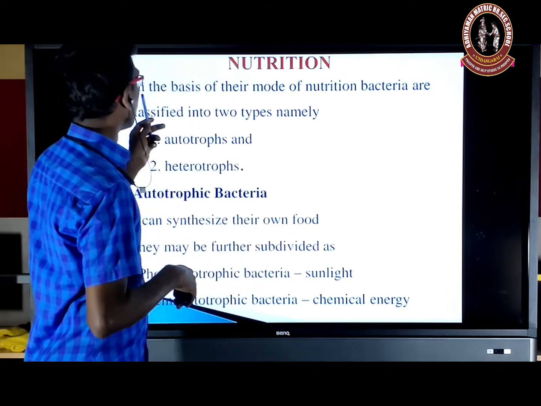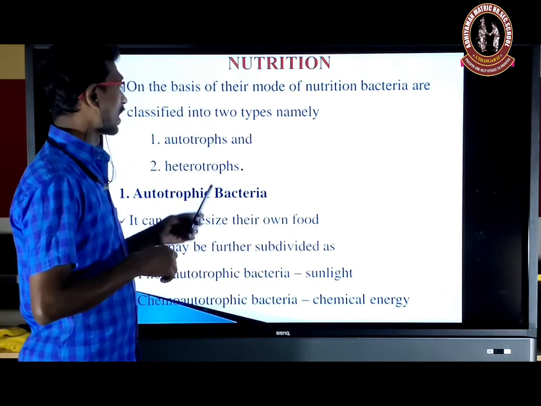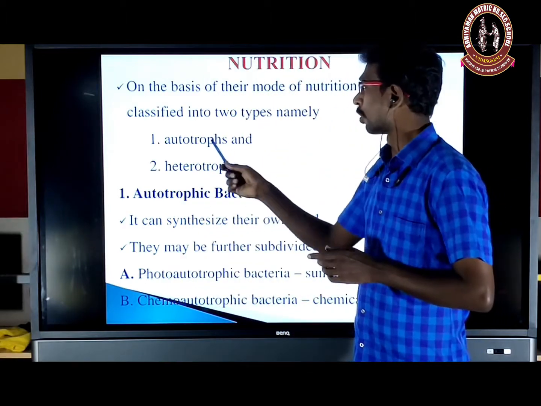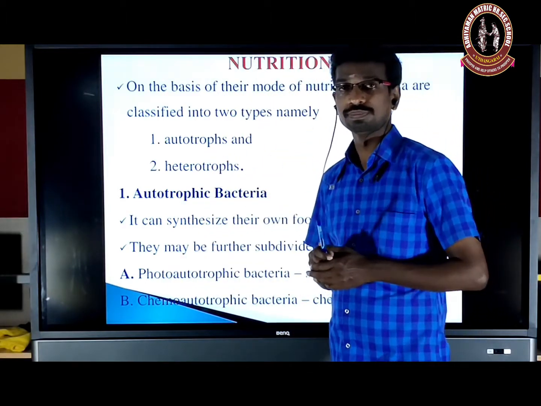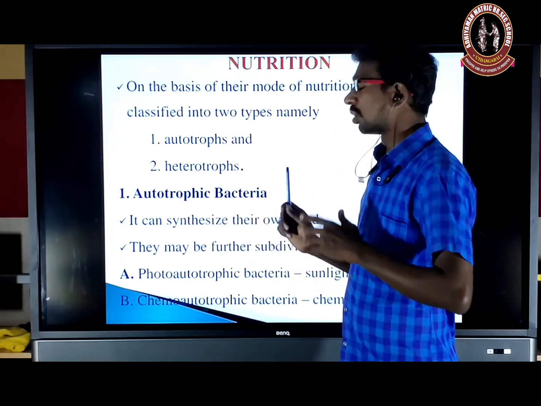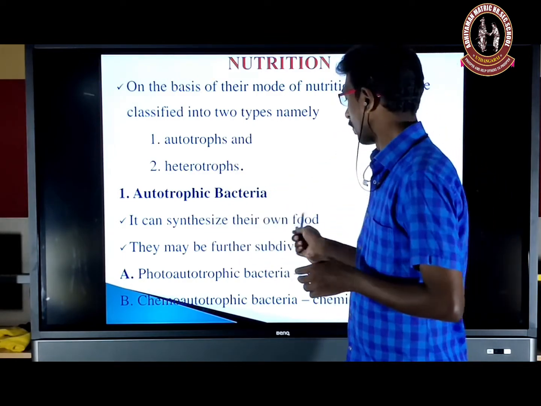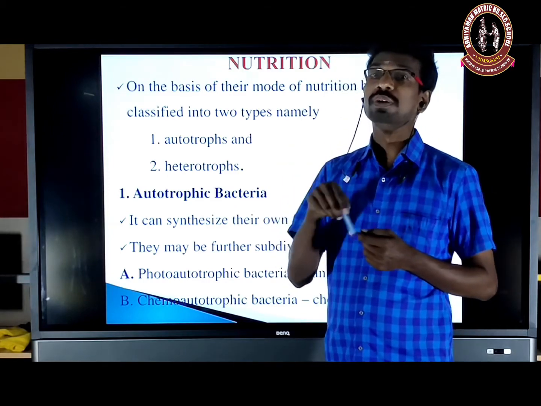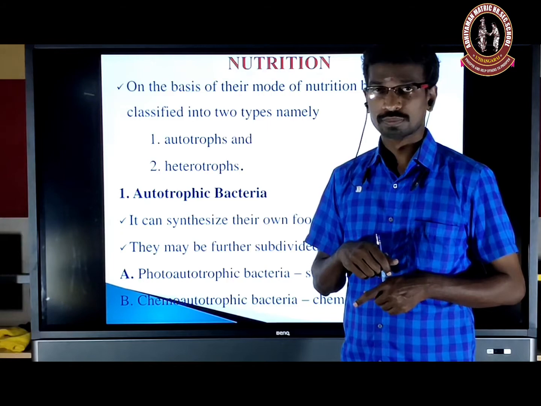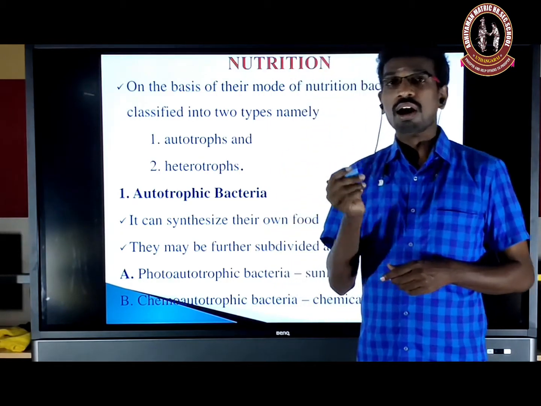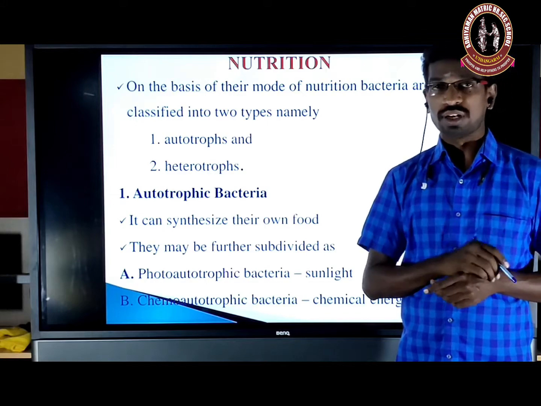Okay. So on the basis of the mode of nutrition, the bacteria are classified into two types, that is autotroph and heterotroph. Auto means self mode of nutrition. Hetero means that it depends on other organisms. So autotrophic bacteria can prepare their own food material. So how? Next question. How do they prepare their own food material? Whether they are using sunlight as a source of energy or chemical energy as a source of energy.